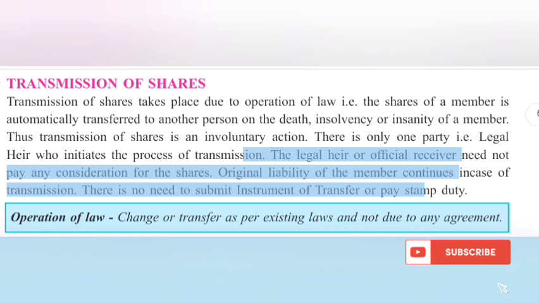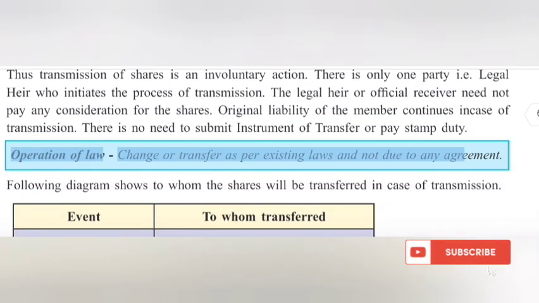The legal heir or official receiver need not pay any consideration for the shares. The original liability of the member continues in case of transmission. There is no need to submit an instrument of transfer or pay stamp duty. Operation of law means change or transfer as per existing laws and not due to any agreement.